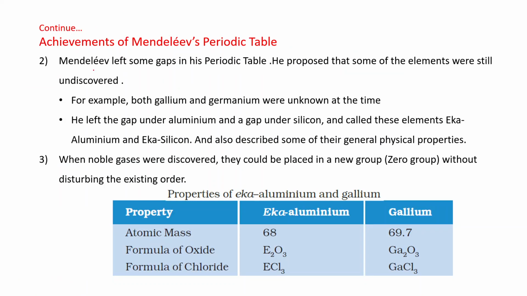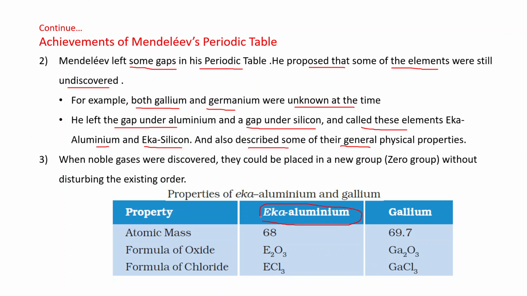Another achievement: Mendeleev left some gaps in his periodic table. He proposed that some of the elements were still undiscovered. For example, both gallium and germanium were unknown at that time. He left a gap under aluminium and a gap under silicon and called these elements Eka-aluminium and Eka-silicon, and also described some of their general physical properties. You can see these are the properties predicted by Mendeleev, like atomic mass 68, formula of oxide E2O3 and formula of chloride ECl3.